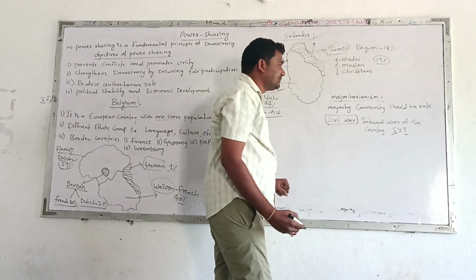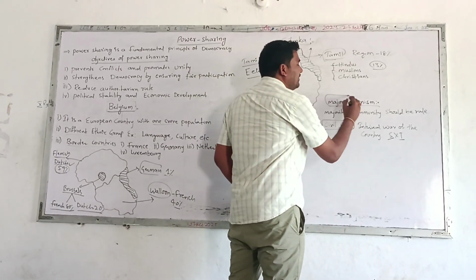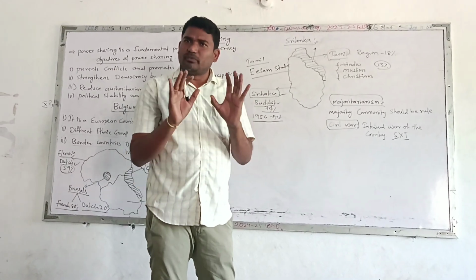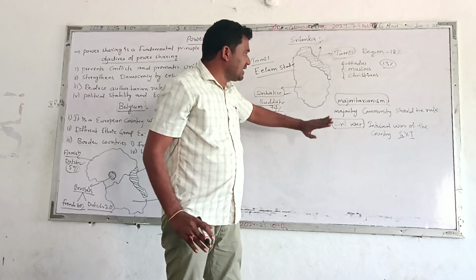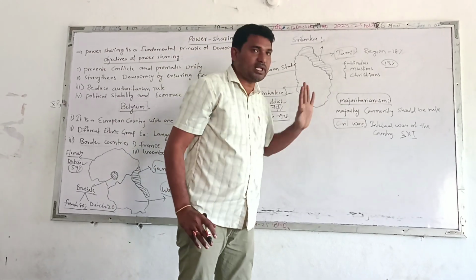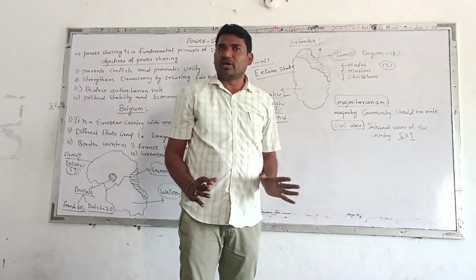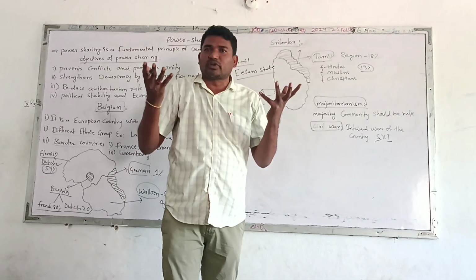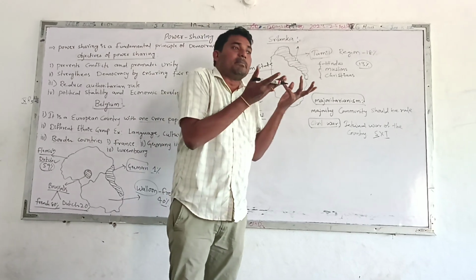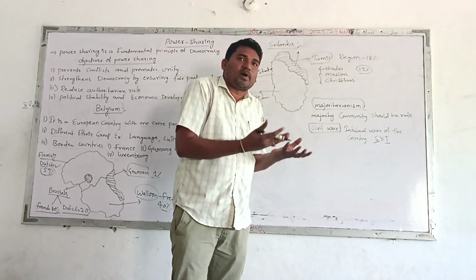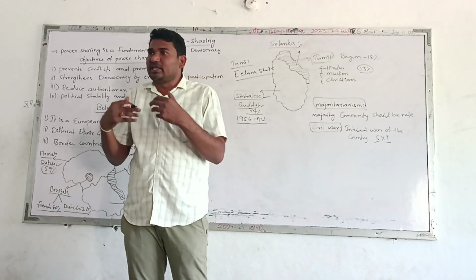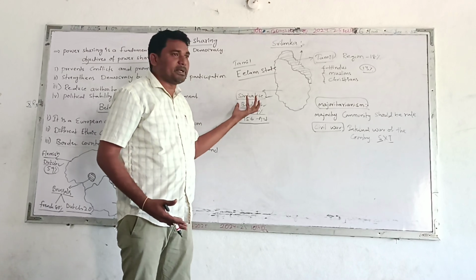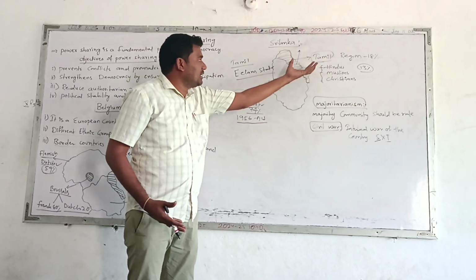And you can see here, these Sri Lankan people believe that majoritarianism is the right way. But what is majoritarianism? That the majority community should rule the country. Is it right? No, because majority people rule the country through elections. Majority people are going to form the government, it's okay, fine. But why should we neglect the minority people? We should also provide better and equal facilities to the minority people. But here the Sinhalese, the majority people, dominated the Tamil minority people.